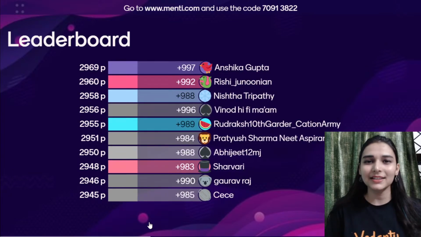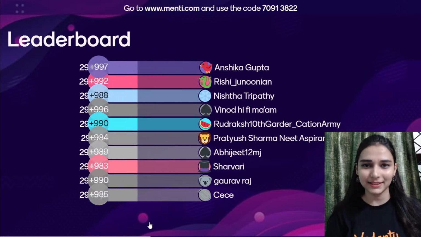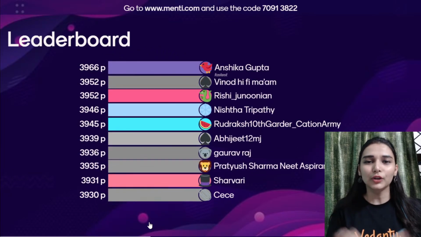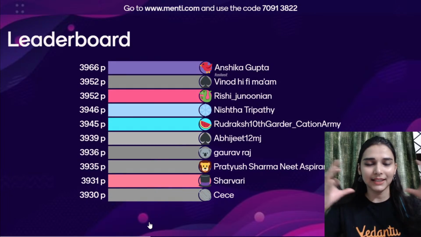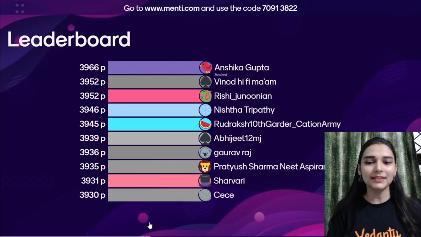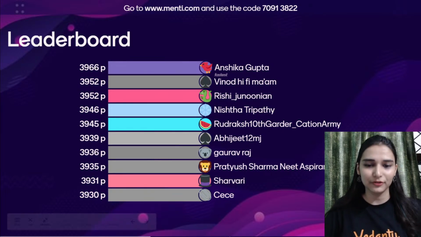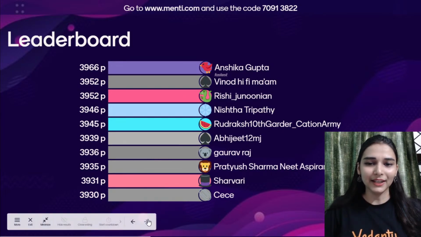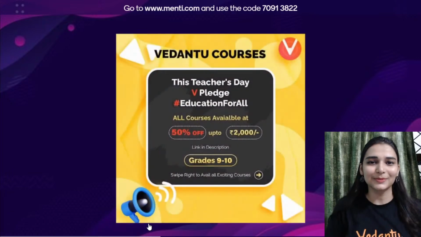So that was correct, and that is why we have to balance the chemical equation so that total number of atoms of every element are equal on both the sides. If that is the case, iska matlab mass will also be equal, right? Very good, very good. Again Anshika fastest.